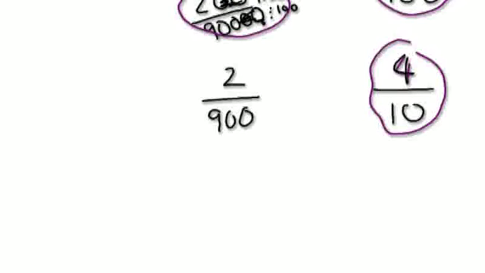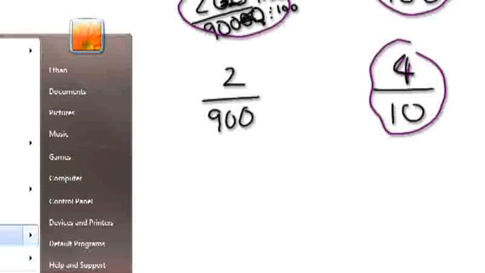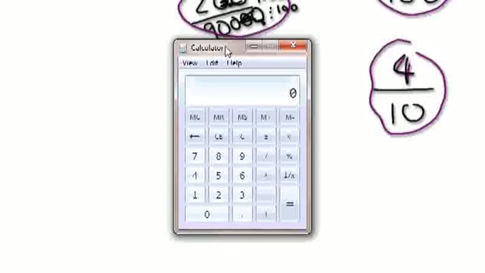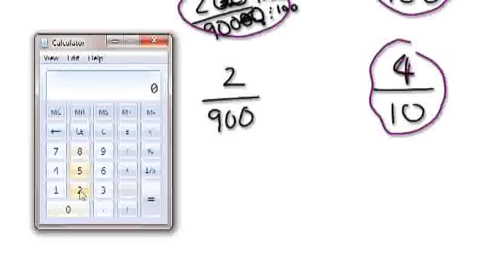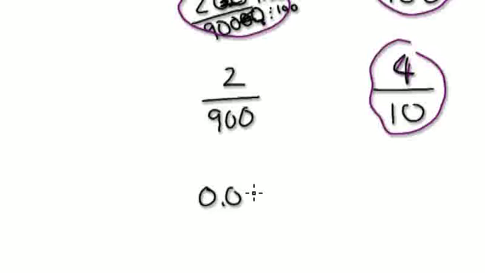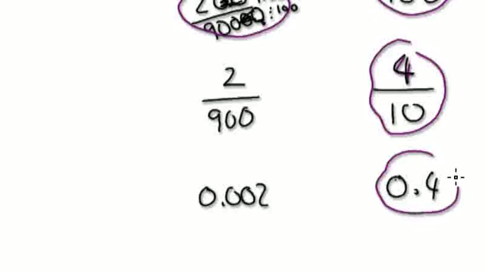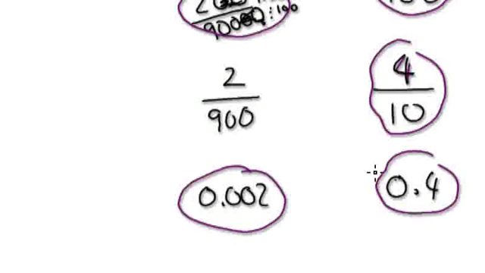Let's get a calculator out and let's divide this. 2 divided by 900 equals, let's say, 0.002. On this one, 4 divided by 10 is 0.4. I know these figures are silly, but the point is this number here is stronger than this number here. So in effect, the gravity here is bigger than the gravity pulling you to the earth.